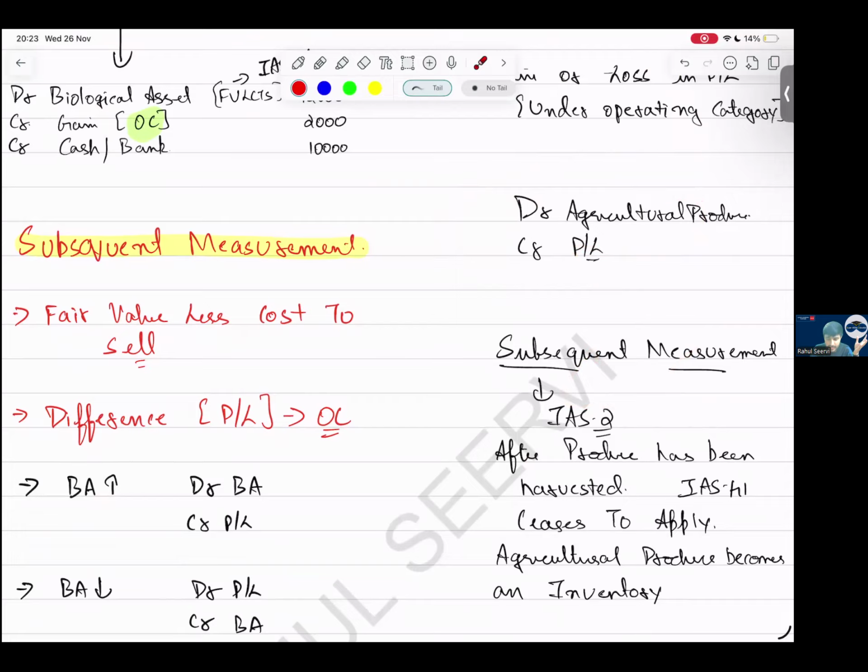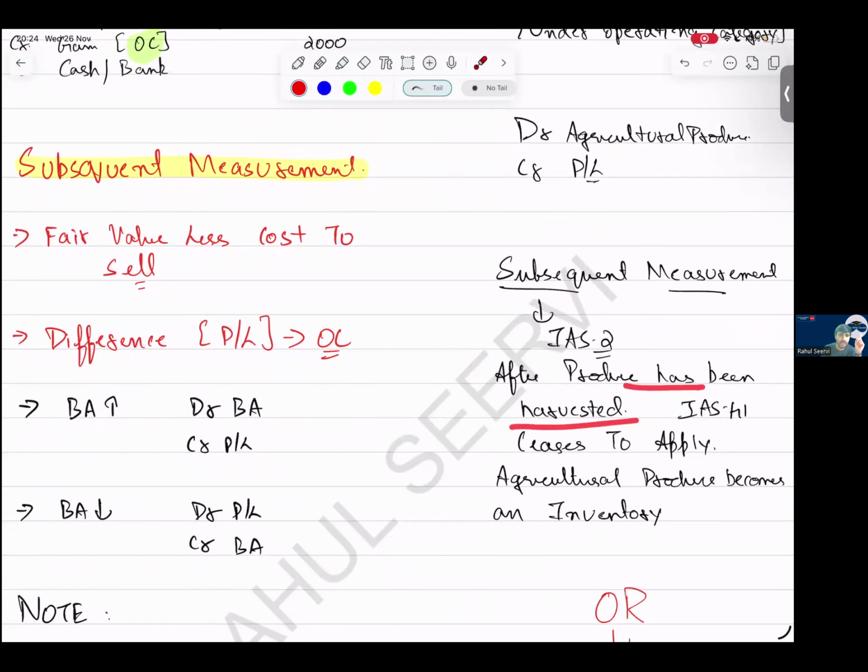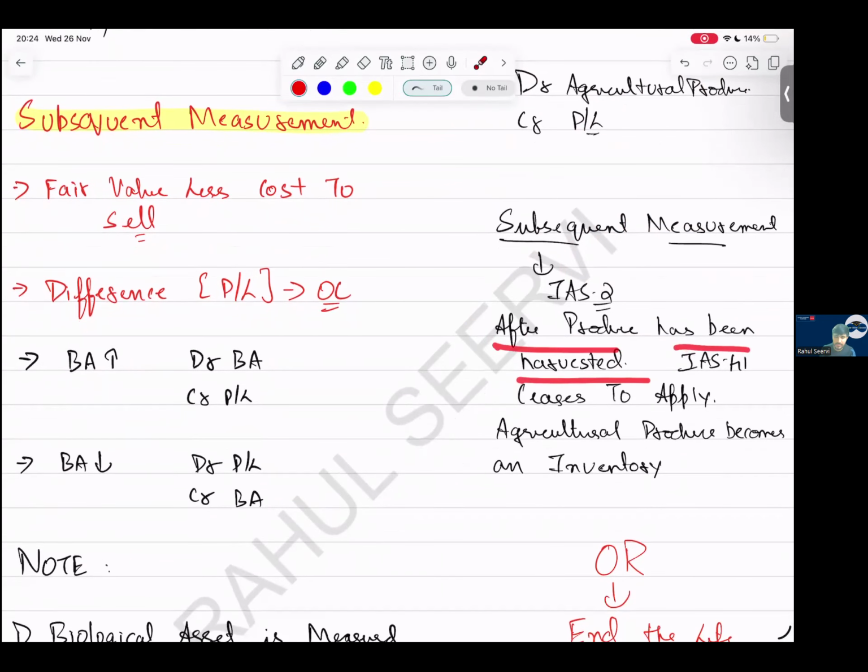We recognize agriculture produce, credit P&L, and for subsequent measurement we follow IAS 2 after the produce has been harvested. That means once IAS 41 is done, IAS 2 applies. After harvest, IAS 41 ceases to apply and agriculture produce becomes inventory.